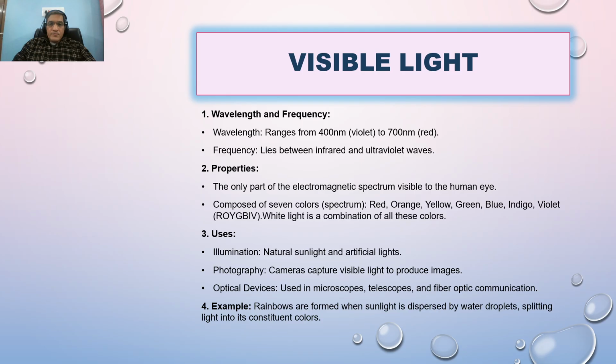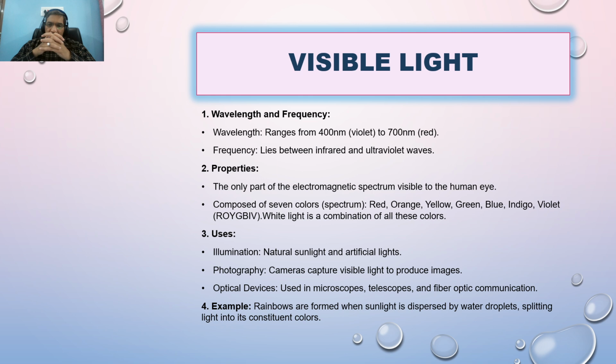So, moving further. Now, visible light is a very familiar one which we all have in daily life. It has a range of 400 nanometer to 700 nanometer. The maximum wavelength is the red light and the minimum wavelength is the violet light in the visible spectrum. Its frequency lies between infrared and ultraviolet waves. Basically, this is the only part of the electromagnetic wave which we can see with our eyes.